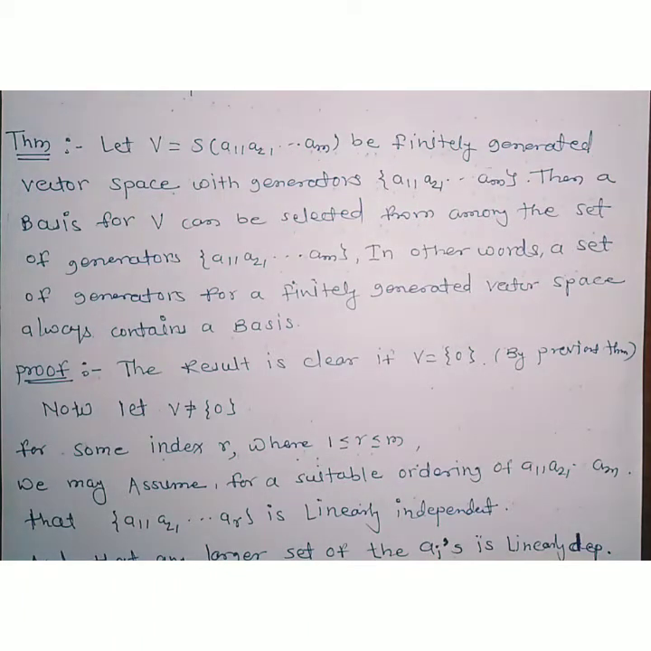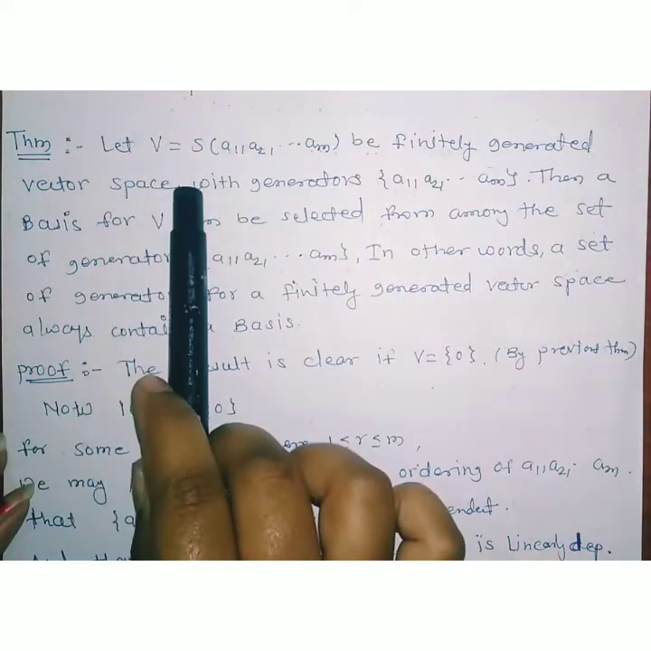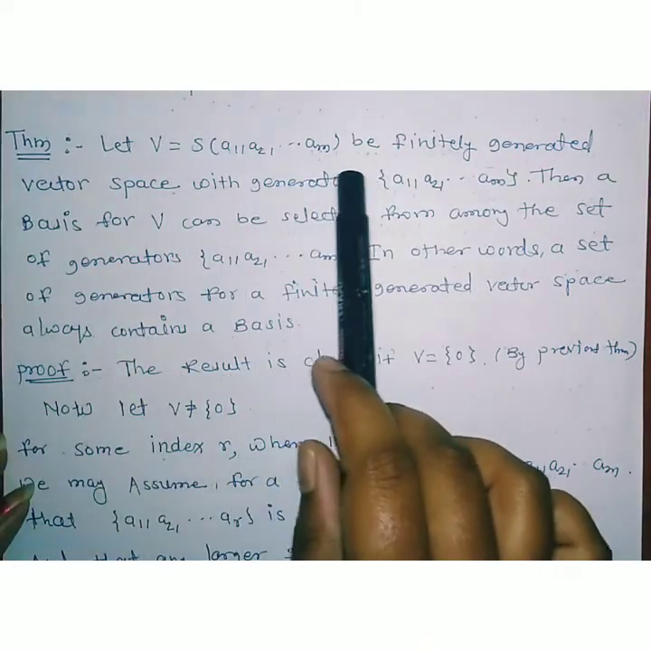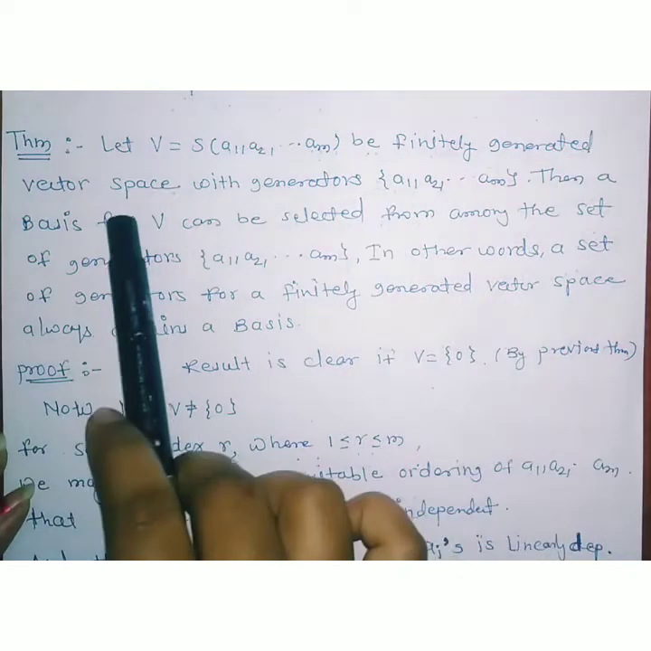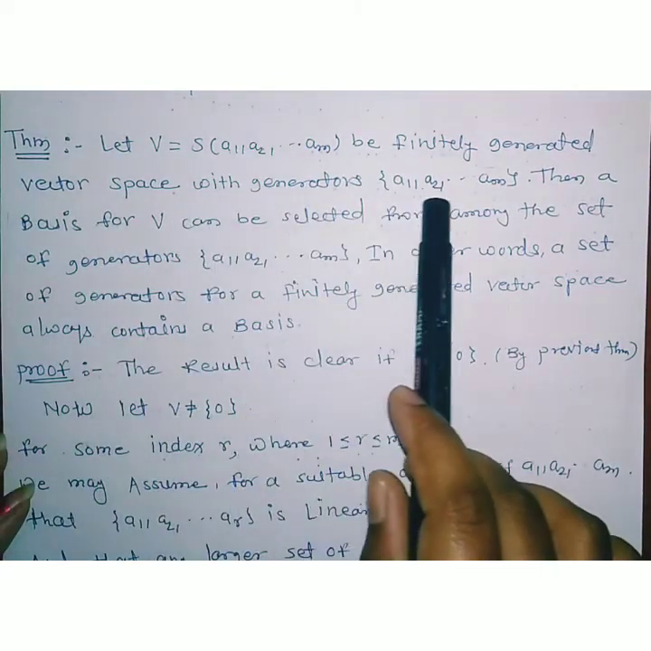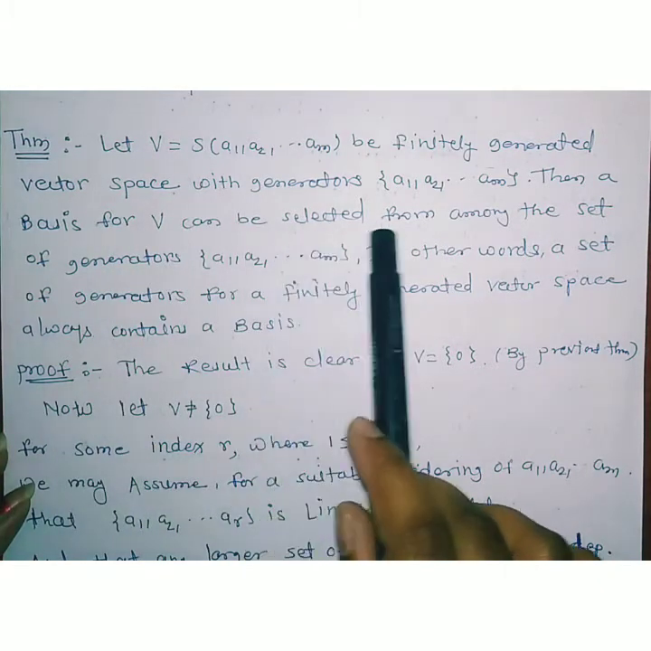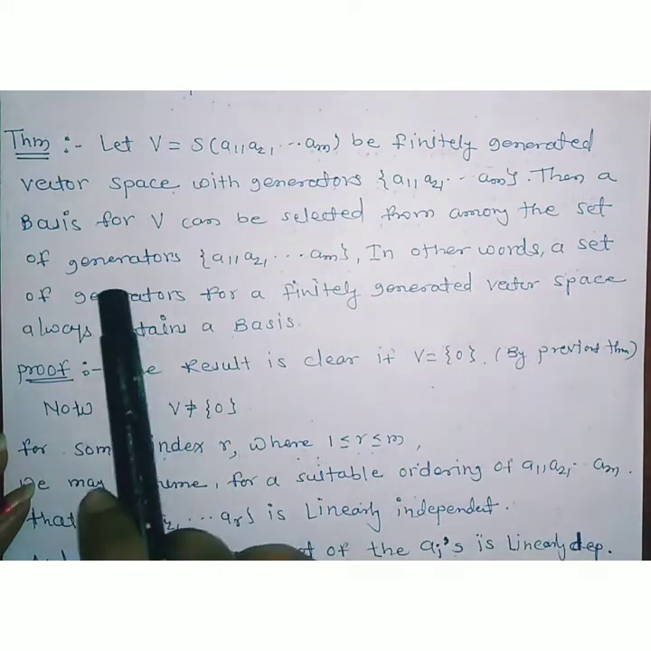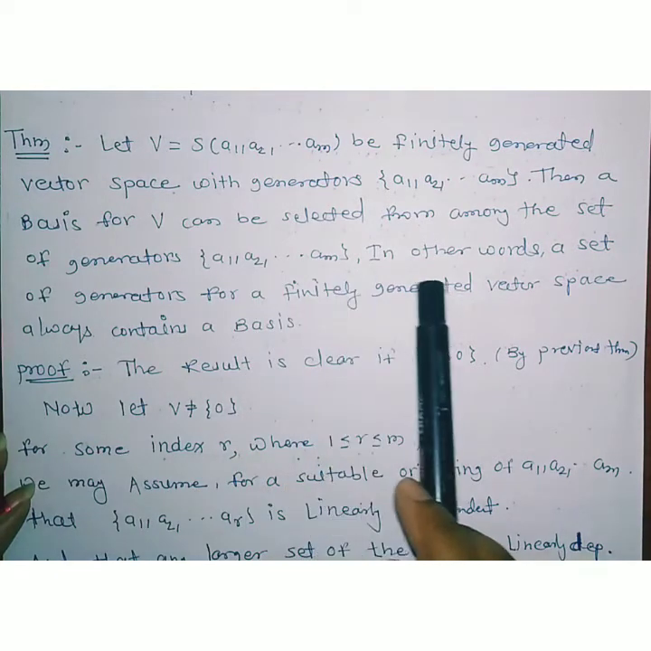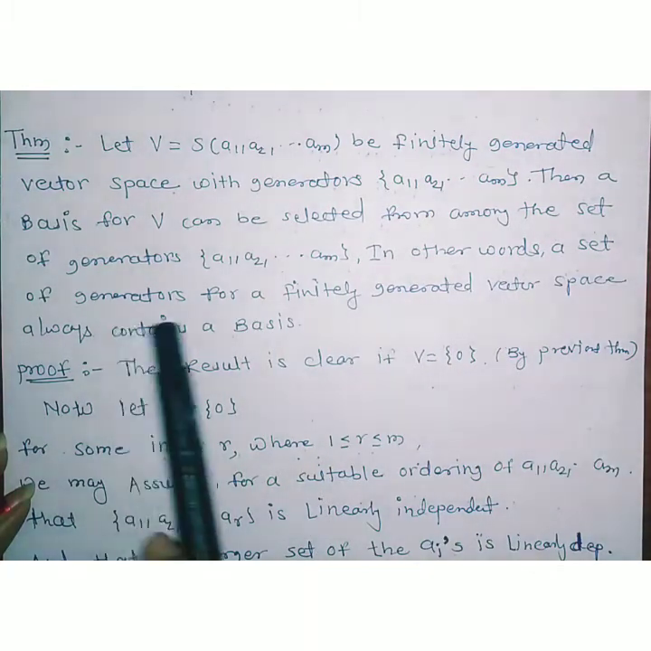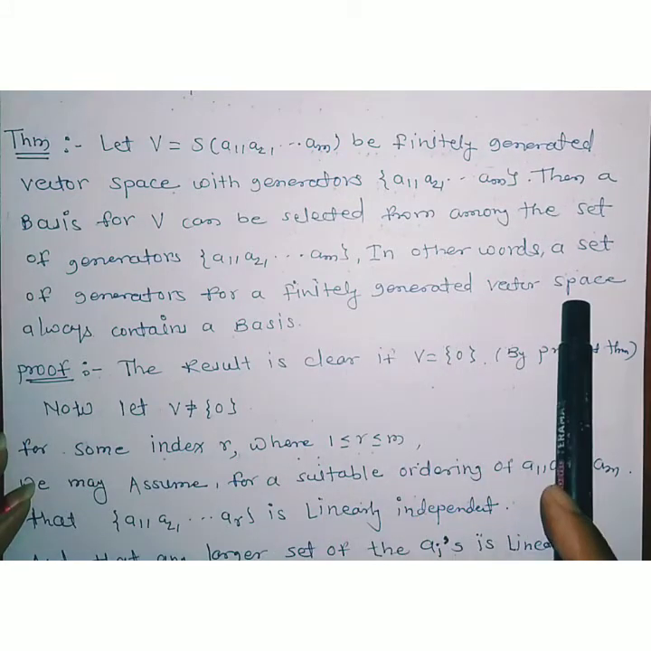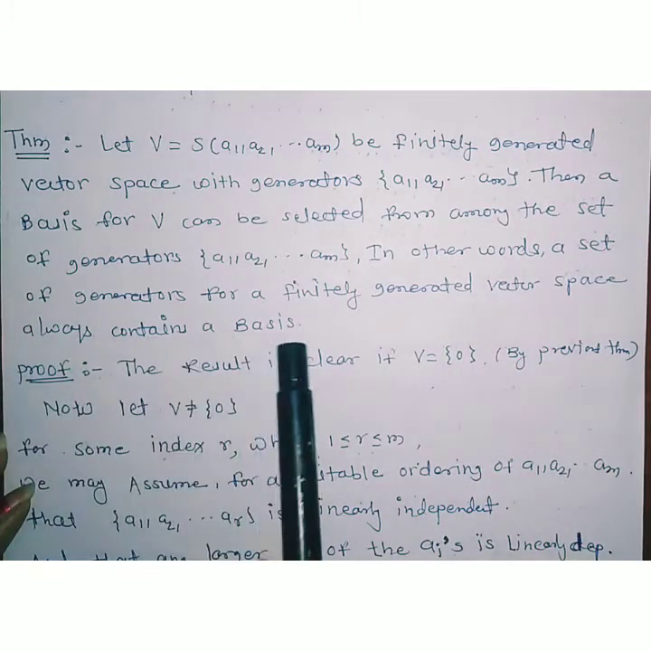Hello students, today we are going to discuss a theorem which is based on finitely generated vector spaces. The statement of the theorem is: let V equal to span of a1, a2, ..., am be a finitely generated vector space with generators a1, a2, ..., am. Then a basis for V can be selected from among the set of generators a1, a2, ..., am. In other words, a set of generators for a finitely generated vector space always contains a basis.